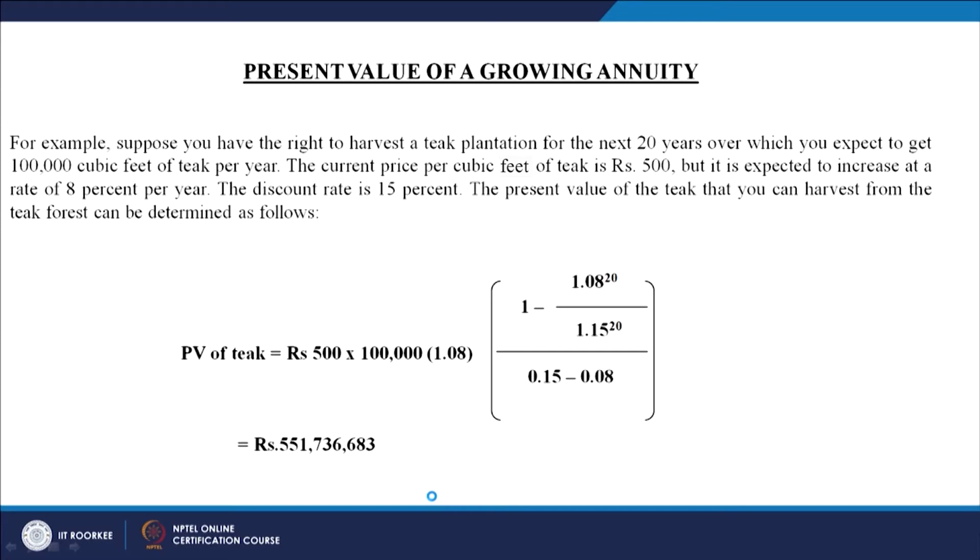Now, how you can calculate this? This is an application of the present value of a growing annuity. This is one important example of the application of the present value of the annuity. For example, suppose you have the right to harvest a teak plantation for the next 20 years in one field of teak. We have purchased that field and teak trees are planted there, which we can harvest for the next 20 years, means for the next 20 years, every year for example we are harvesting that, or every 2 years we are harvesting that.